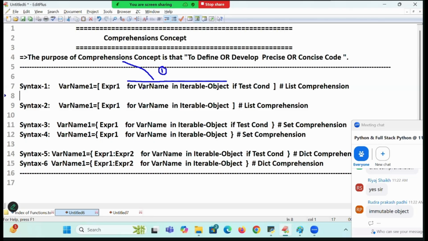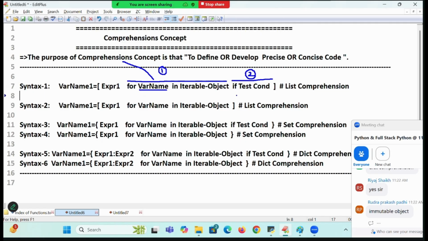From the for loop, what will it select? The first element. You know how a for loop will execute, right? The first element will be taken. It will go to the second stage. It will go to where? The test condition. It will go to the test condition. What is the test condition?